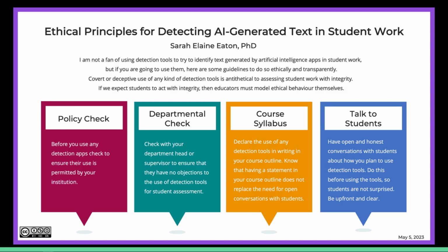In this infographic by Sarah Eaton, she states the covert or deceptive use of any kind of detection tools is antithetical to assessing student work with integrity. If we expect students to act with integrity, then educators must model ethical behavior themselves. If you're going to use writing detection tools, Sarah suggests that you check to ensure that detection tools are permitted by your institution and your department. Declare the use of any detection tools in writing in your syllabus and have an open and honest conversation with your students on how you plan to use them so students are not surprised.